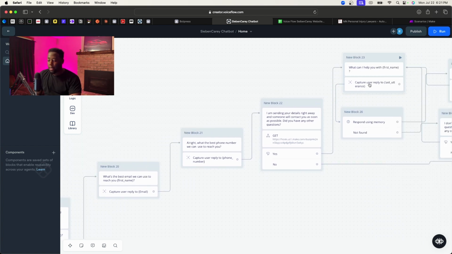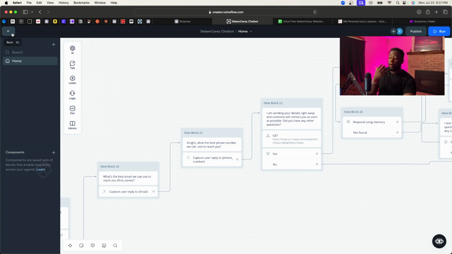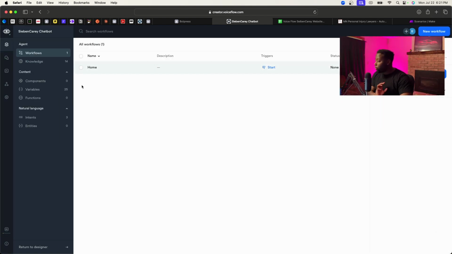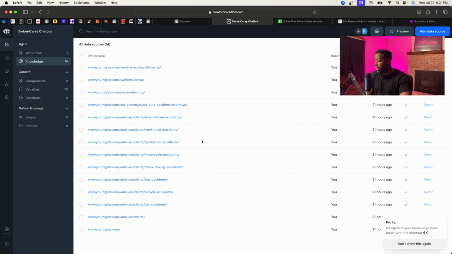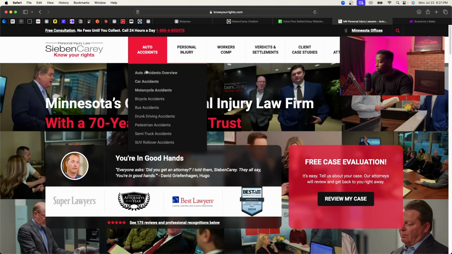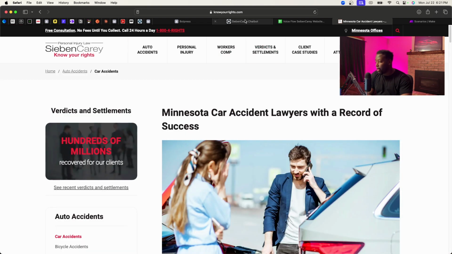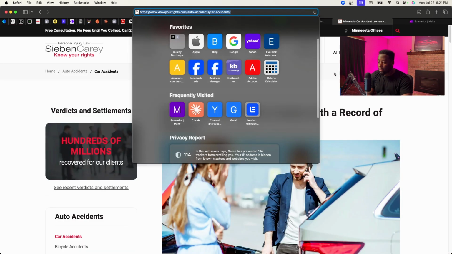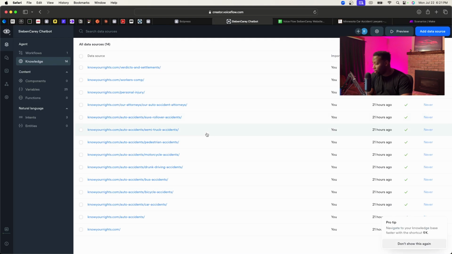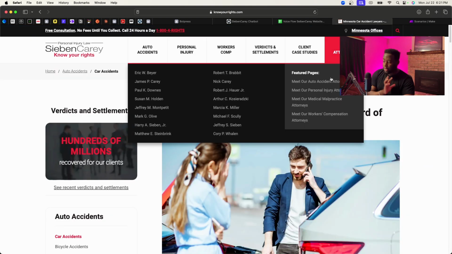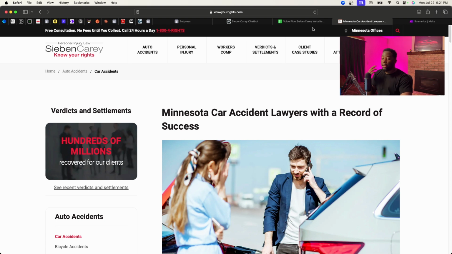And then since the chatbot is connected to the website, aka the law firm's data only, if I go here, as you can see, these are almost all of the pages that this website has. So if I go to car accidents, copy that, and go back to the chatbot, you could find all the car accident, bicycle, bus, driving, drunk driving, motorcycle. All of the web pages that this website has is being used as a knowledge base for this chatbot.